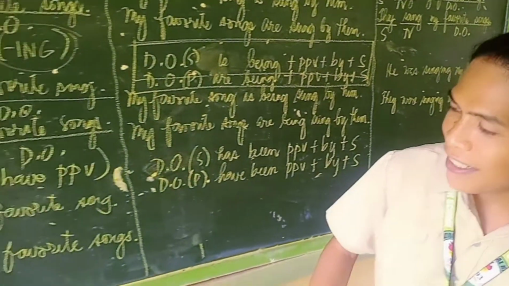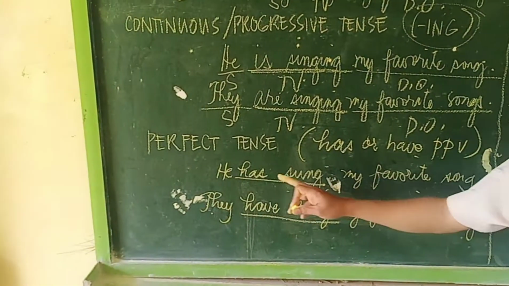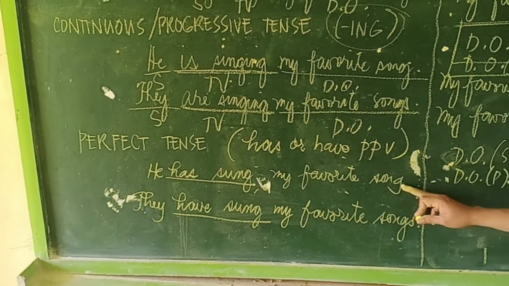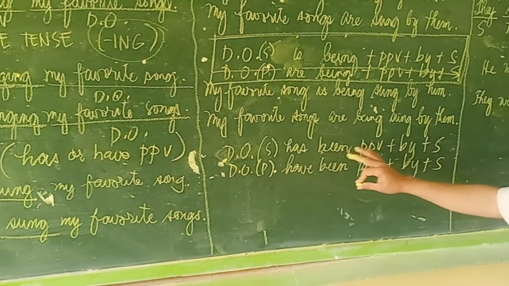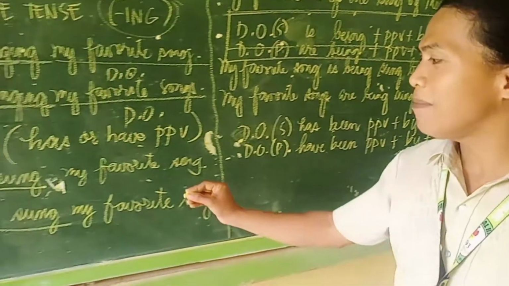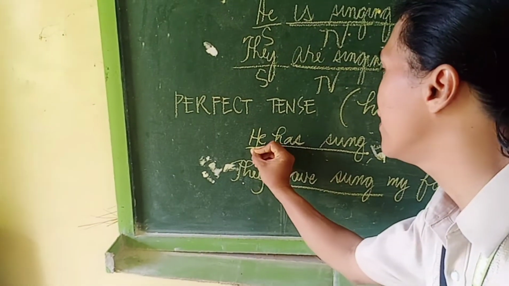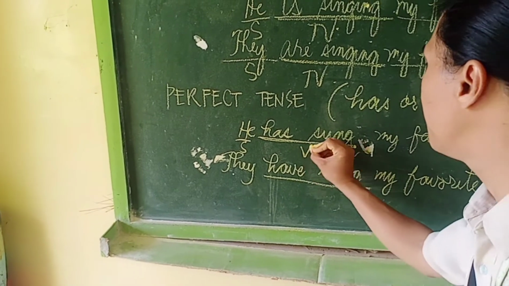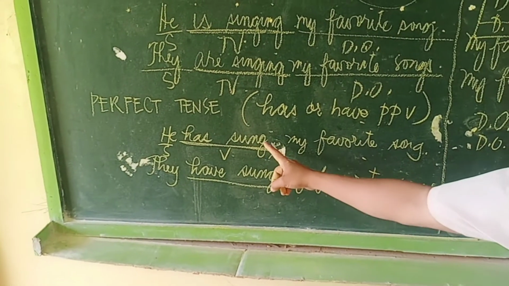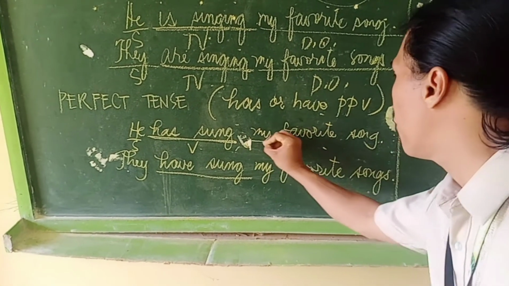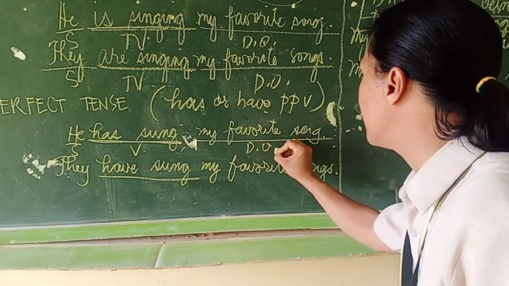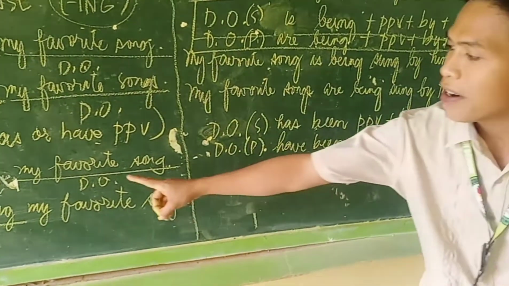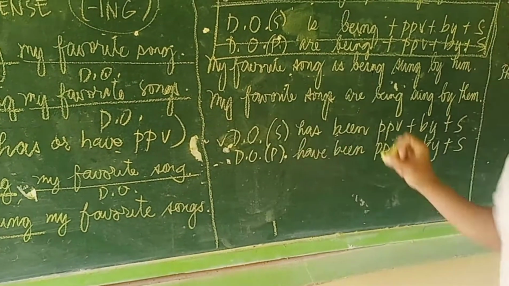Okay, let us rewrite this one. He has sung my favorite song. So following the pattern, let us lay it down. Our subject is he, our verb has sung, which is a perfect tense. Then our direct object is my favorite song. Since our direct object is singular, this pattern is to be used.